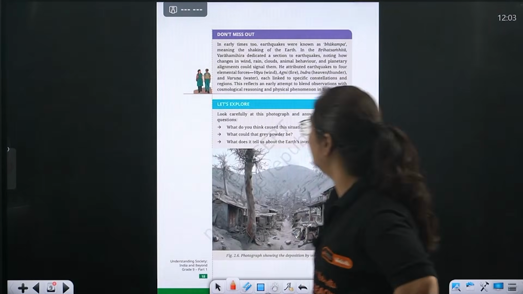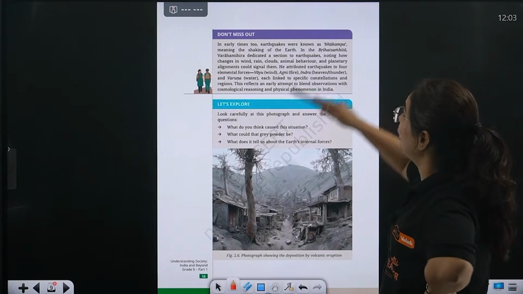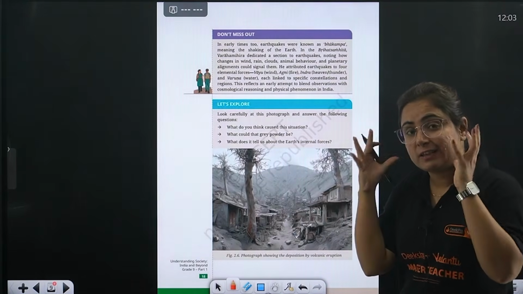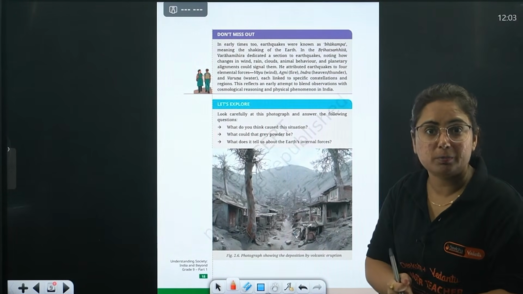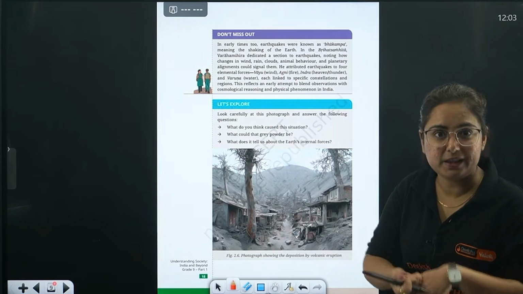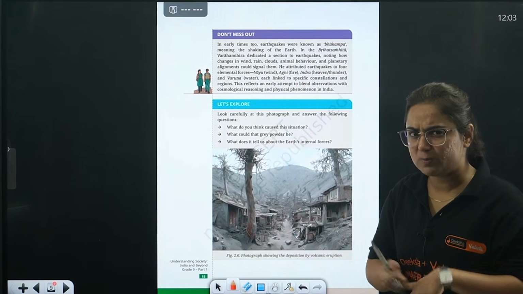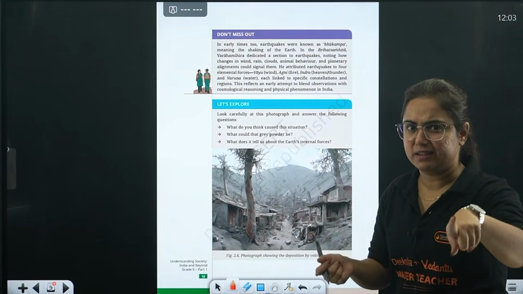Chaliye, now let's move to the second part. Don't miss this. When it is written in your NCERT, don't miss this, it means that we should not, because up till class 8 we have a habit of leaving all those boxes. Tell me honestly, is it the habit?